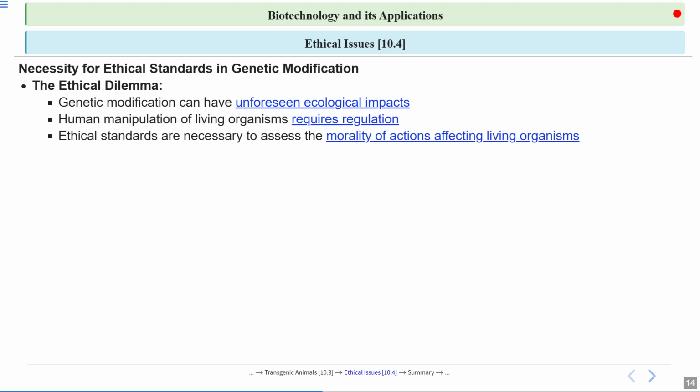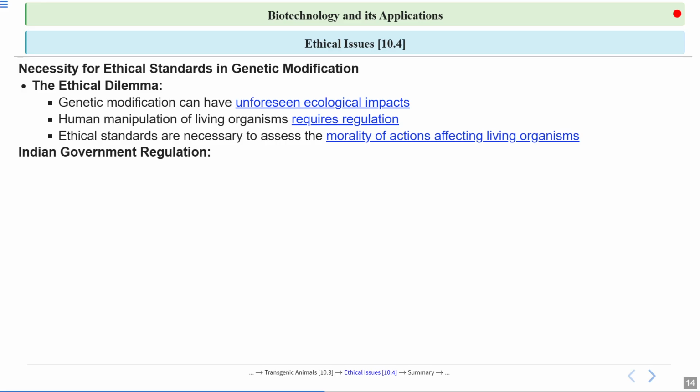That's why there should be some rules and regulations. Like that, for making genetic modifications in humans, there should be morality of action, and we have to keep these ethical standards in mind before doing any genetic modification, before making any transgenic animal.